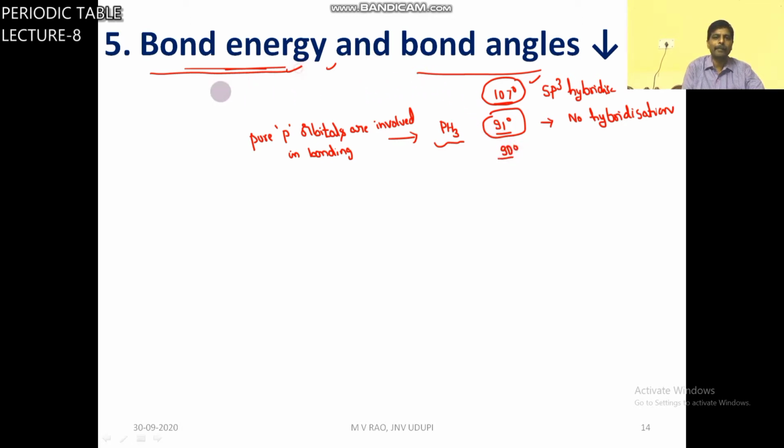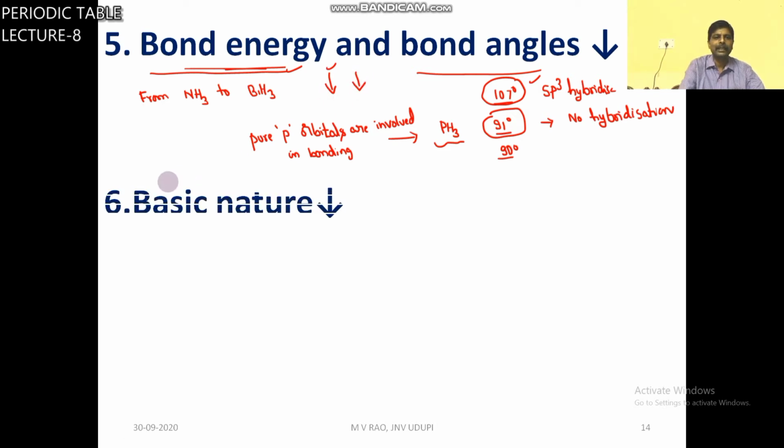From NH3 to BiH3, bond energy decreases, bond angle decreases. Next, basic nature decreases. We discussed already, NH3 is a base due to presence of lone pair.